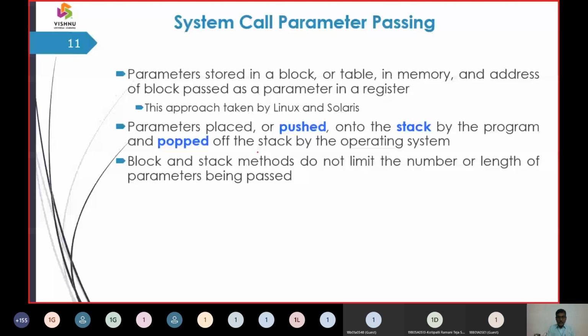Now coming to the last approach of passing parameters in an operating system. That is what we are going to discuss. It can work with a stack.